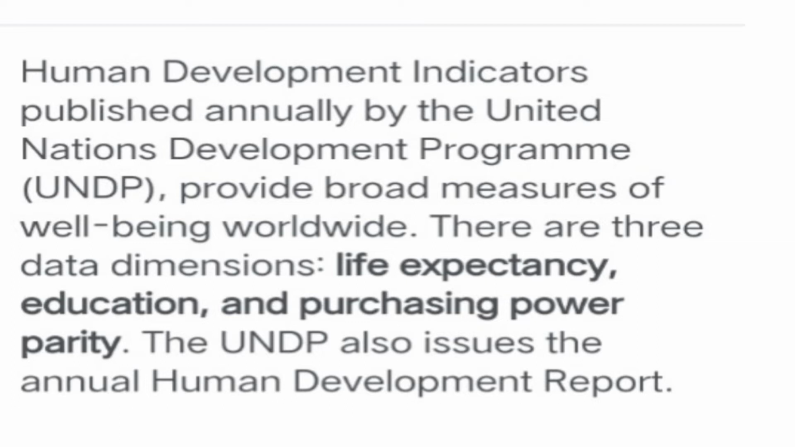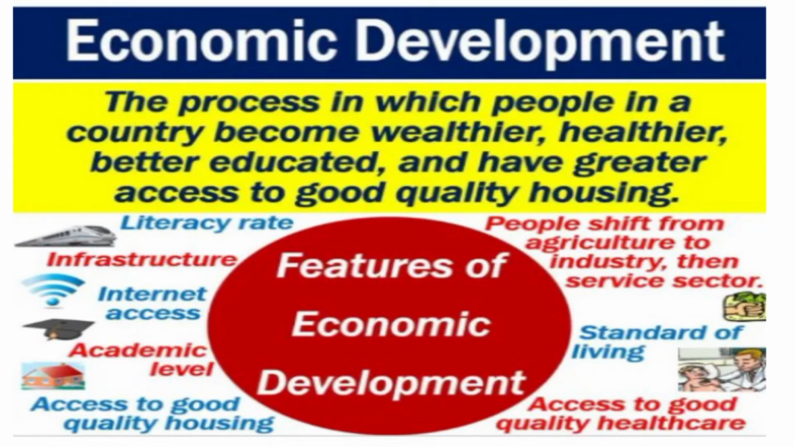He talks about basic factors like life expectancy: on an average, how many years a person is going to live. Education is a basic criterion. Today, it is the fundamental right of a person. Purchasing power parity: what is our ability to purchase? UNDP also issues the annual development report on human beings. In this, we consider how many human beings are having all the facilities.